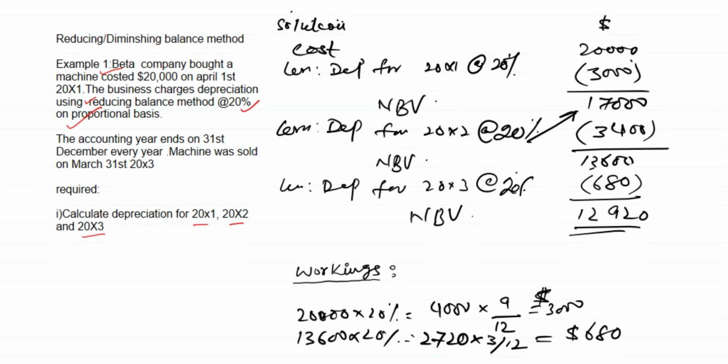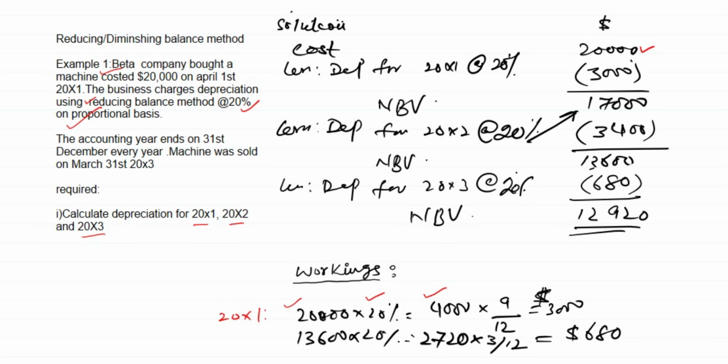Okay. So now let's take the cost first. This is the cost of the machinery. In year 20x1, we are going to carry out the working first. The cost is 20,000. You are applying the percentage. Now the answer is 4,000. But for this specific year, 20x1, you will proportionate it, because this is the policy. You used it for 9 months, from April 1st till December 31st.